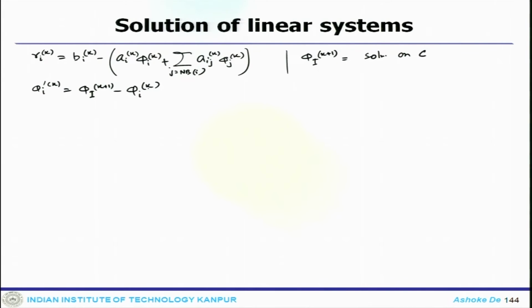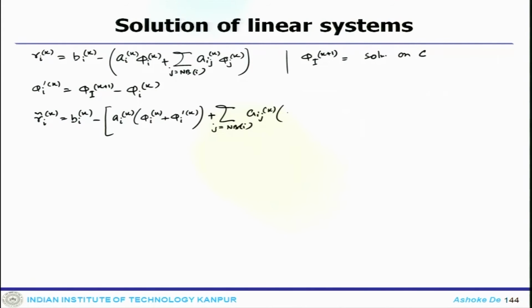Now, what is expected is that this correction must result in 0 residual over the coarse mesh element I. So, the new residual one can write as R_I tilde k equals B_I^k minus A_I^k (phi_I^k plus phi_I prime^k) plus the summation over j in NB_I of A_Ij^k multiplied by (phi_j^k plus phi_j prime^k).